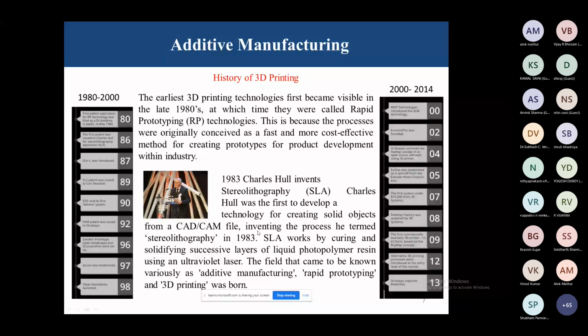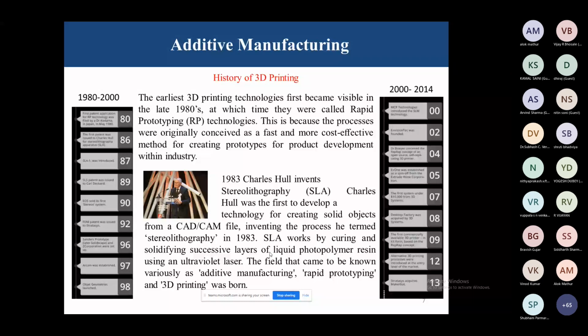So there is a development from 1918, not only Charles Hull, but he filed a patent on this laser process. So we have the first patent in 1983. But so many scientists also developed different types of patenting processes on this 3D printing process. So this SLA works by curing and solidifying successive layers of liquid photopolymer resin using an ultraviolet laser. The fields that came to be known variously as additive manufacturing, rapid prototyping, and 3D printing work. So this is the history of the 3D printing process.